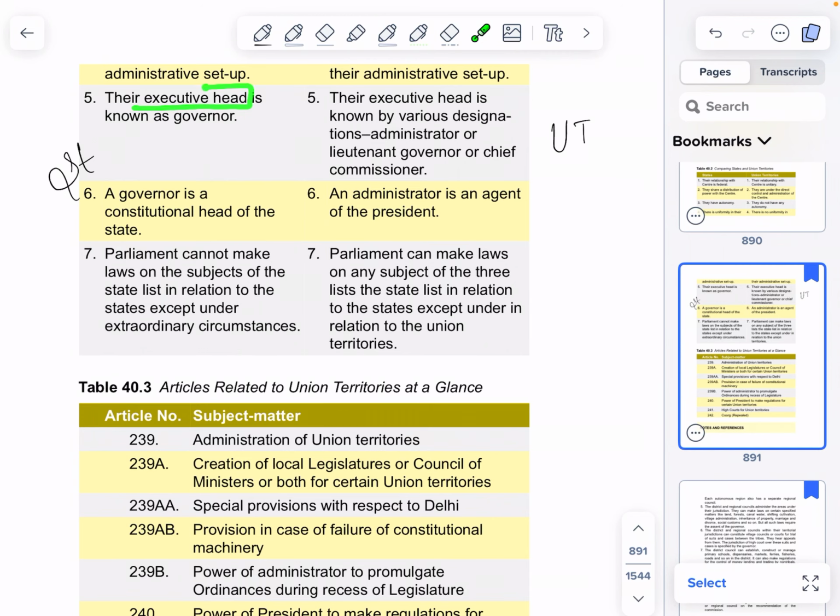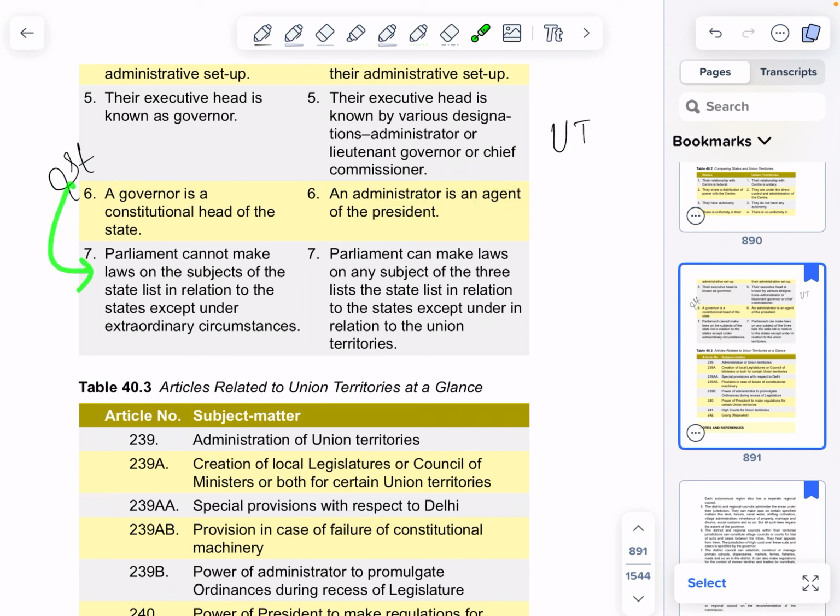Their executive head is known as governor. UT, their executive head is known by various designations: administrator or lieutenant governor or chief commissioner. State, a governor is the constitutional head of the state. UT, an administrator is an agent of the president.